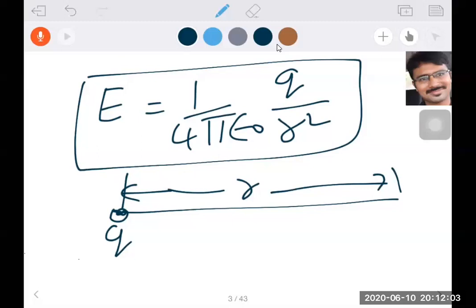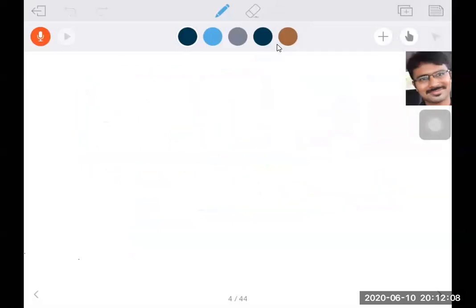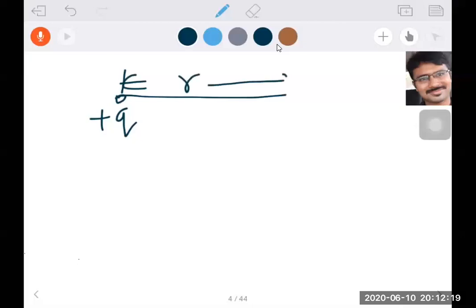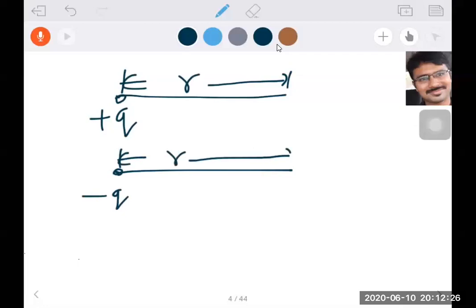Now let us observe here. Coming to this electric field intensity formula, we have written E is equal to. Suppose this is a plus Q charge at a distance of R, what is the electric field intensity? And suppose it is a minus Q charge at a distance of R, what is the electric field intensity? So electric field intensity is always a vector quantity. Electric field intensity is a vector quantity and it has a direction.